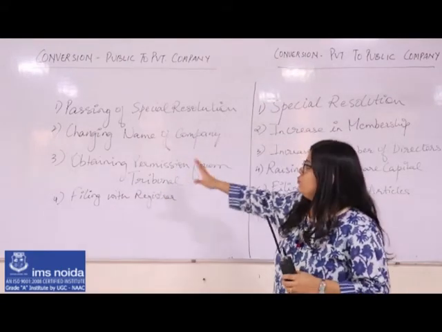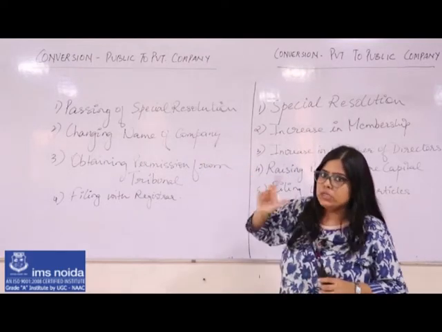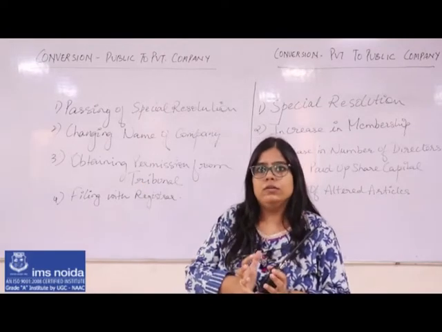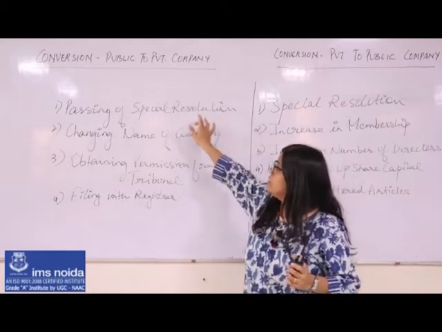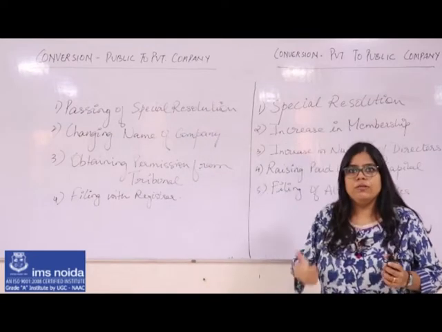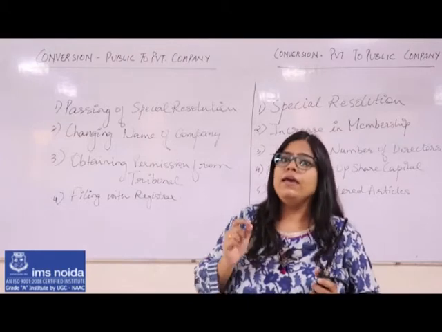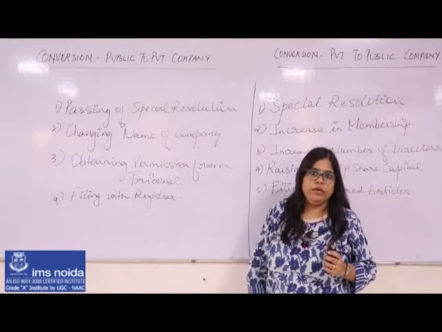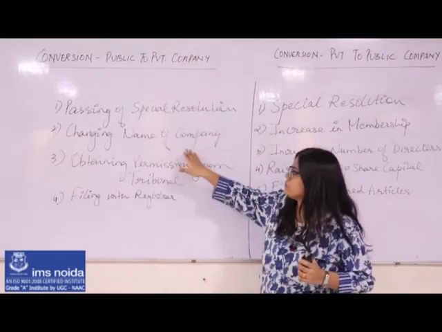Now next we move to how we wish to convert a public company into a private company, which is a little tedious task because now I'll be operating on a smaller scale, whereas previously I was operating on a larger scale. So this requires step number one, which is the same, passing of a special resolution. That means I require an annual general meeting where my shareholders need to be present, and out of the total present strength I require a 75% majority vote. Unless I have this, I cannot move to the next step.